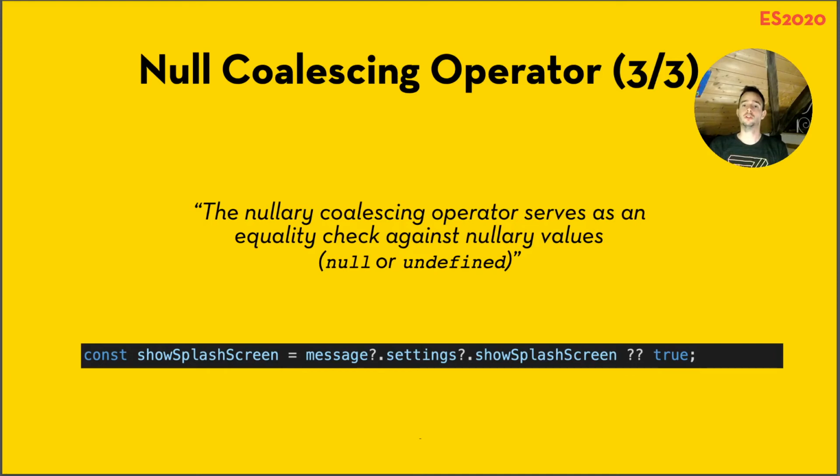So how does it work? The nullish coalescing operator serves as an equality check against null or undefined. So if it encounters the operator, it will do a check against null or undefined. Is message.settings.showSplashScreen null or undefined? No, that is not the case, so it will return the value from there, returning false eventually on the screen. Cool. Again, a summarizing slide for you to check out if you want.